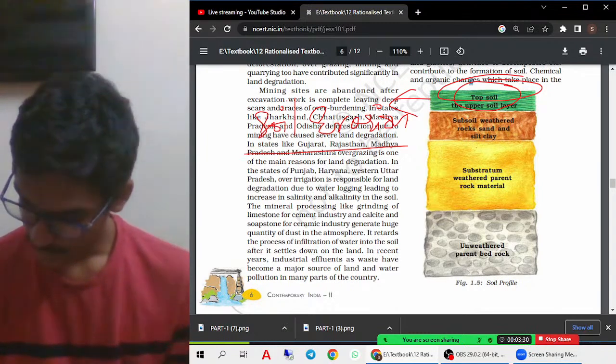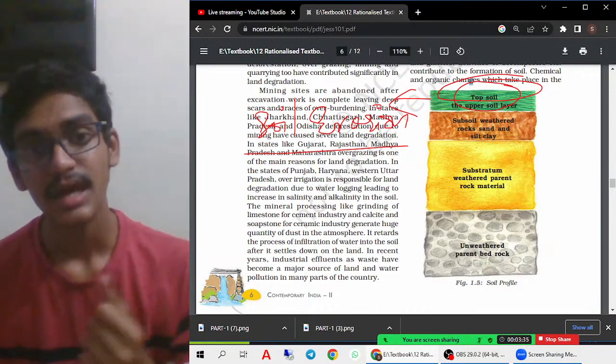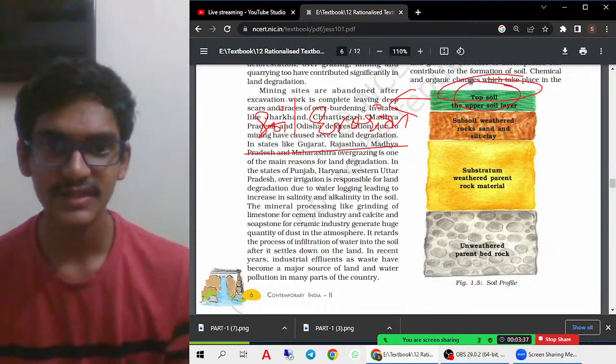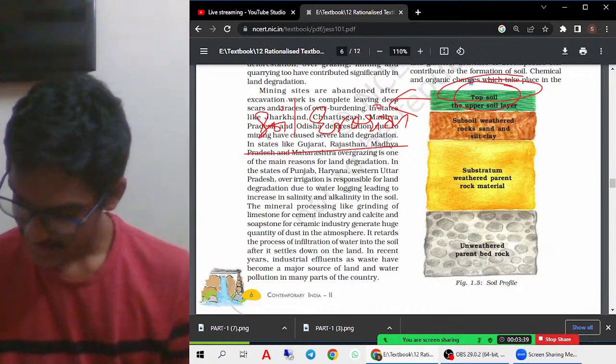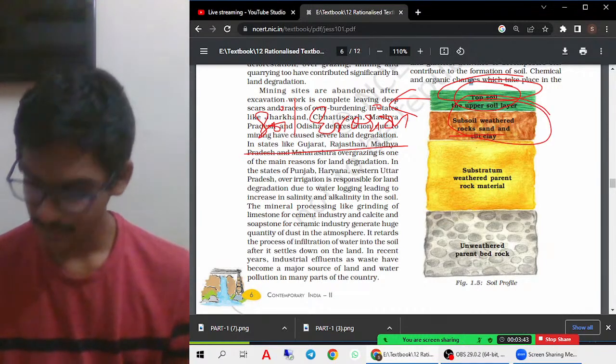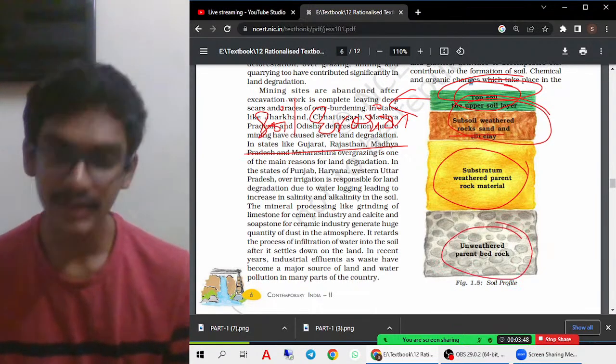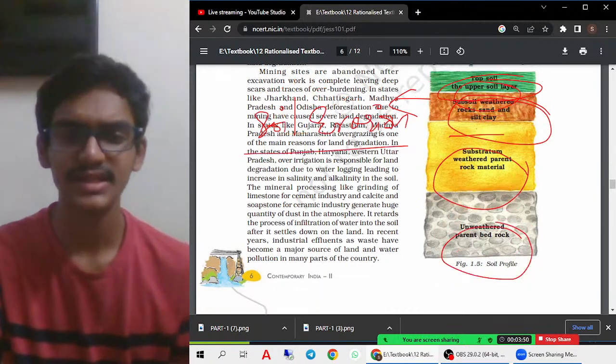And the first most important layer is the upper layer of the soil. Therefore, this is the topsoil, the most upper layer. The second most important is the subsoil, which is the weathered rocks and sandy material. So all the sandy material and clay rock particles are present in this subsoil. Then the substratum contains the weathered parent rock. Then it is the weathered bedrock. You must understand that. You can just understand it.